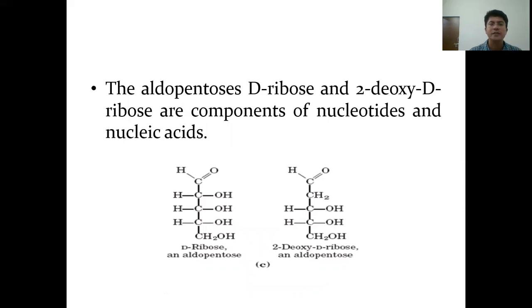The aldopentoses such as D-ribose and 2-deoxy-D-ribose are the components of nucleotides and nucleic acids. The difference between ribose and deoxyribose is the absence of a hydroxyl group at the second position. This kind of deoxy sugar is found in the deoxyribonucleotides which become part of the DNA.